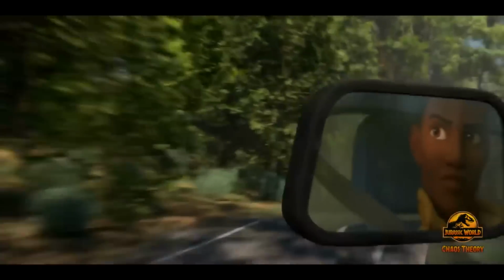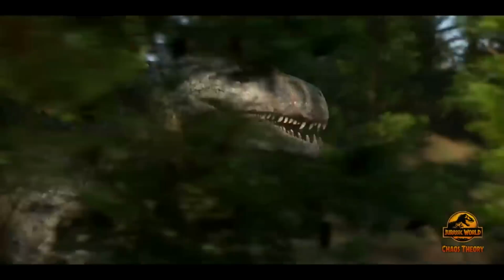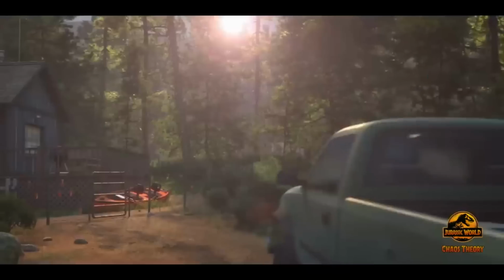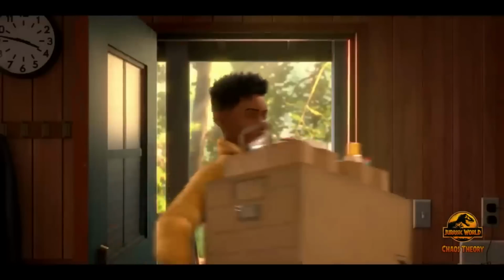Because, as I mentioned yesterday, there's a lot of post-marketing stuff that's happening for Jurassic World Chaos Theory that never really happened for Camp Cretaceous. Camp Cretaceous just got released, and that was it. You know, the show was out, they just said, oh, watch it now on Netflix, and that was pretty much it. We didn't really get too much of an insight about how the show worked.